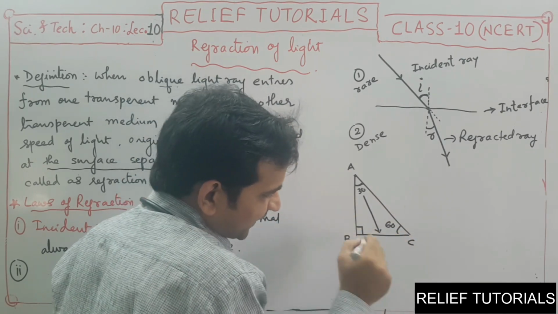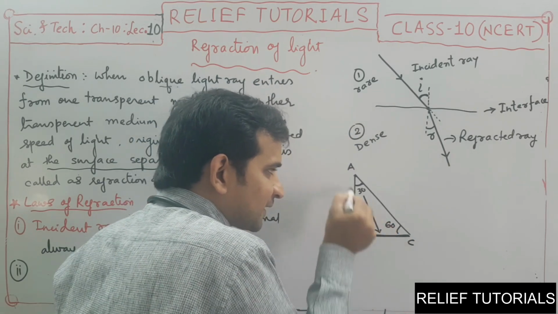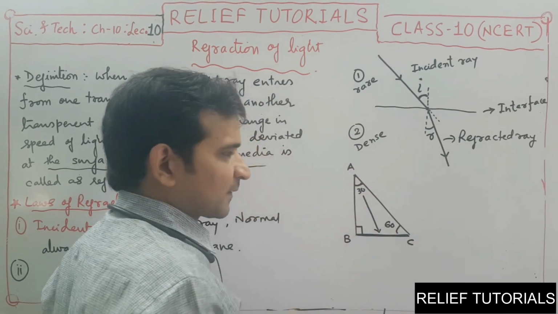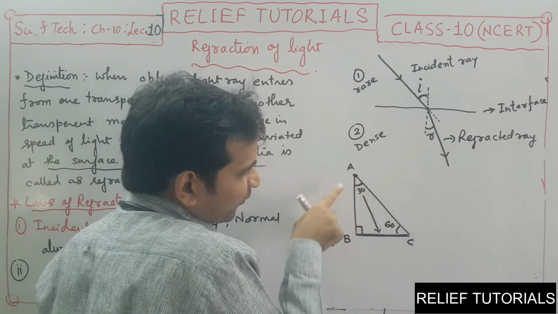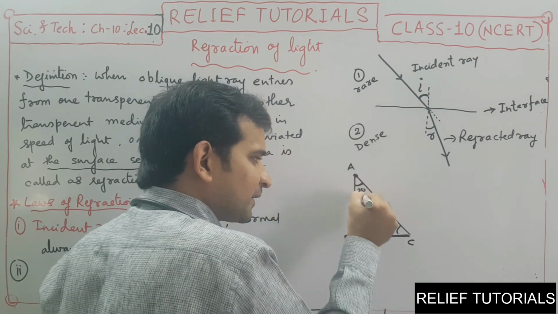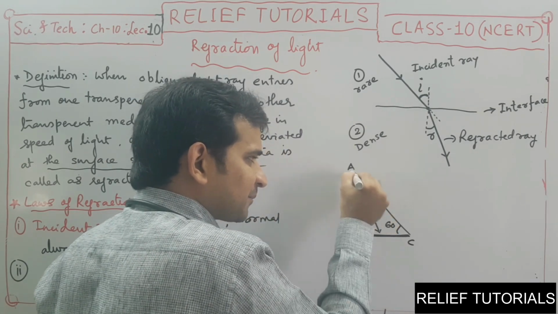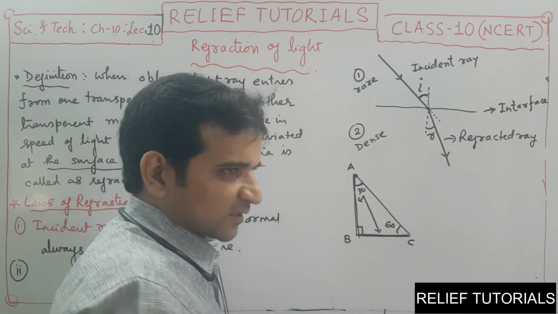Opposite to angle A there is side BC. Opposite to angle C there is side AB. From angle A, the opposite side is BC. From angle A, the adjacent side is AB. Adjacent means nearby.